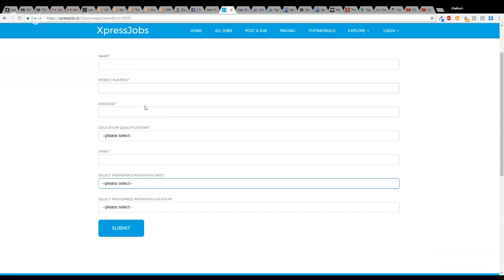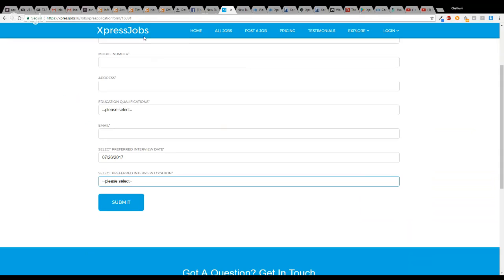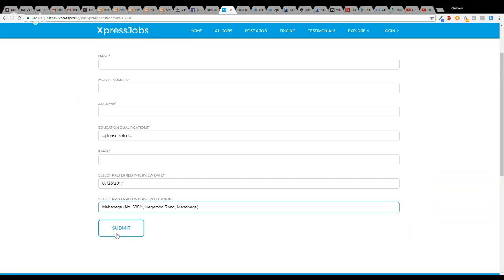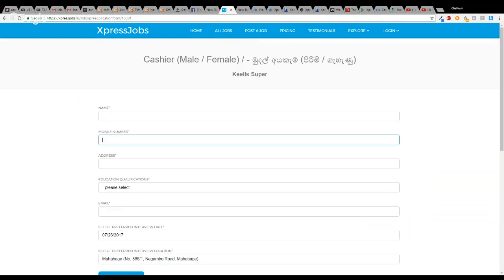So you can decide that you want to have an interview on the 26th, which is tomorrow, and this job is an island-wide job, and you can decide whether you want the interview to be done in one of these branches. Let's say I want to do it in their branch in Mahabage, and when the candidate presses the submit button, it is going to send an SMS to the candidate with the mobile number given and confirm the interview details.